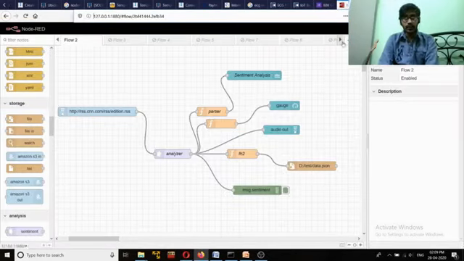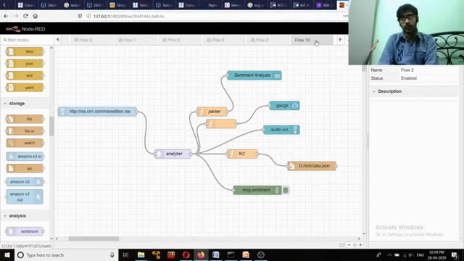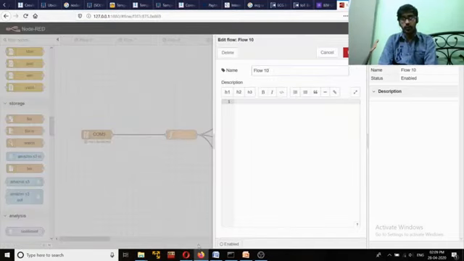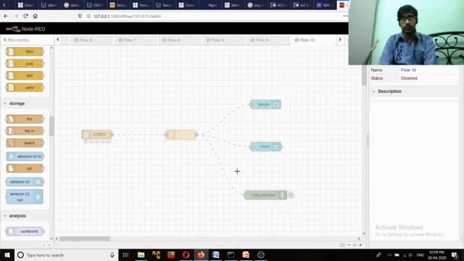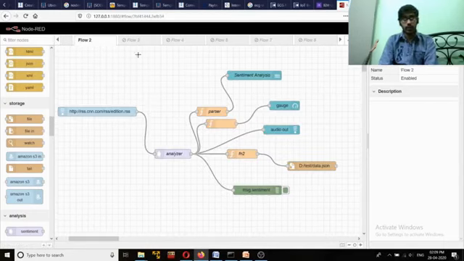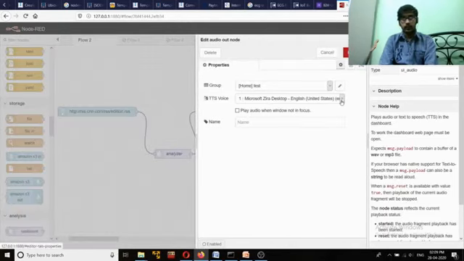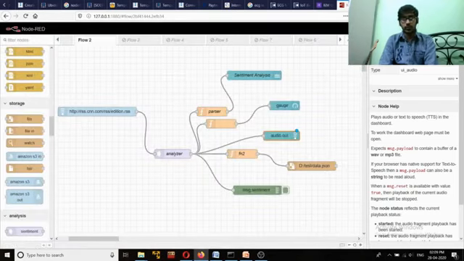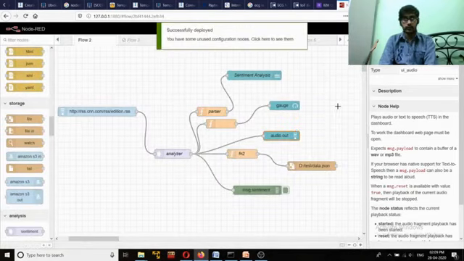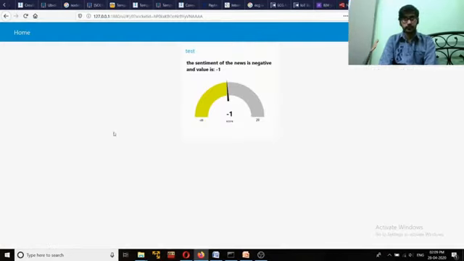Now I think more than two things are actually coming. This is because another application may be running within that. So what we can do is simply disable that application, and then finally do the redeployment as well. So just do it again. Okay, so this is our final output.